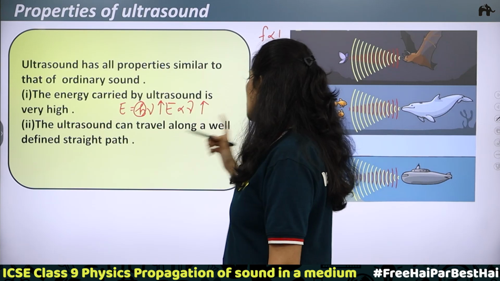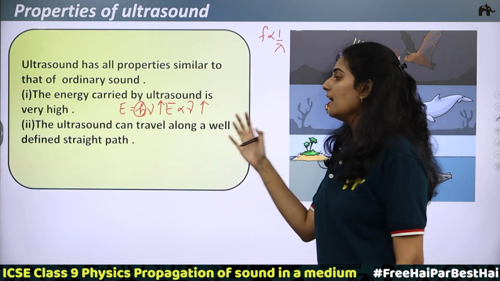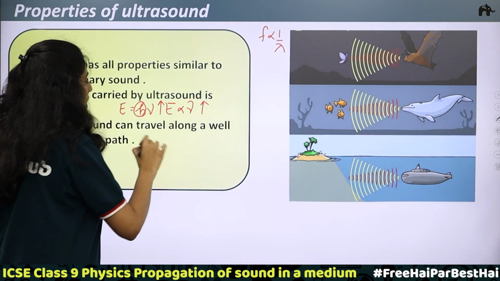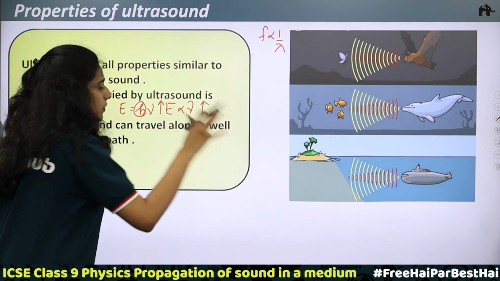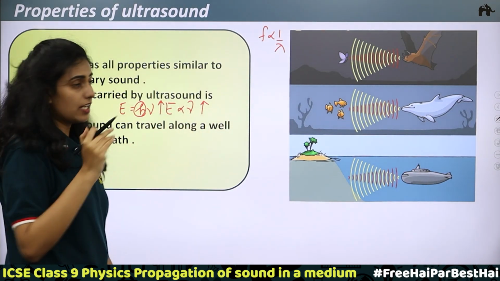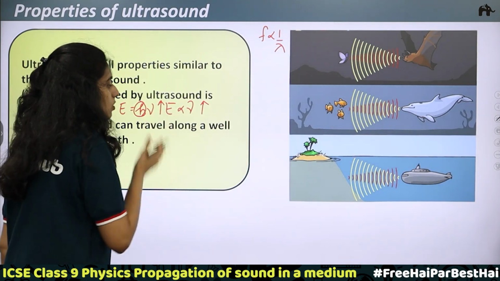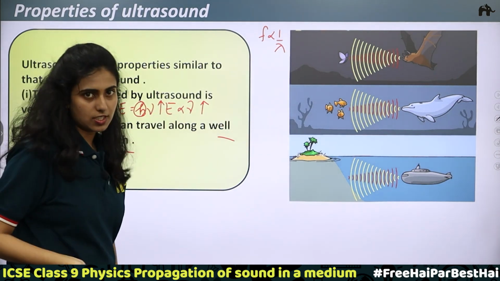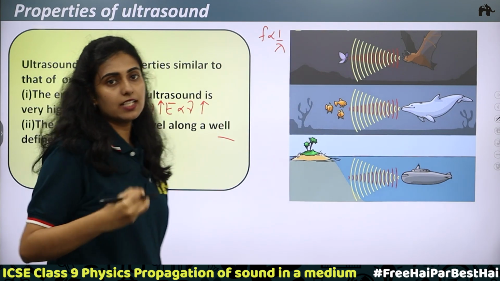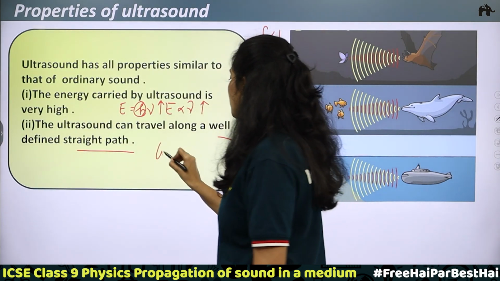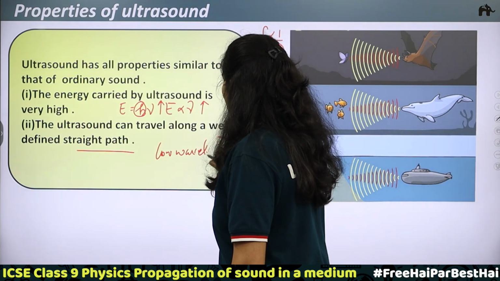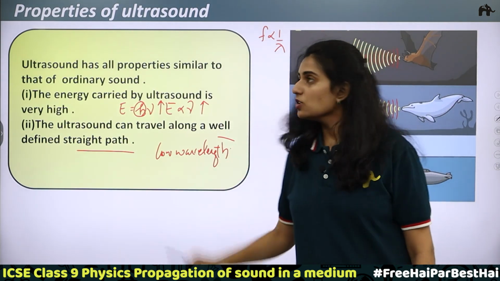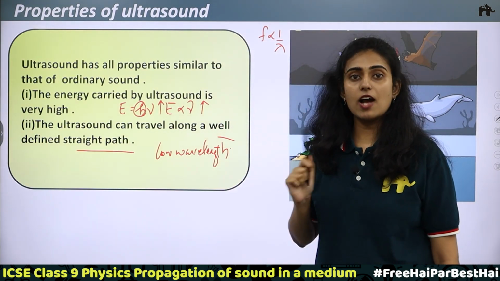Next point, the ultrasound can travel along a well-defined straight path. Why? Because ultrasound won't be able to bend. They don't bend at the edges of an obstacle. Normally, sound waves can bend at the edges of an obstacle. But in the case of ultrasound, they have a well-defined straight path and do not bend at the edges of an obstacle. Why? Because we have said that they are of high frequency, which means low wavelength. This is the reason why they always travel only along a well-defined straight path. So, these are the two important properties of ultrasound.